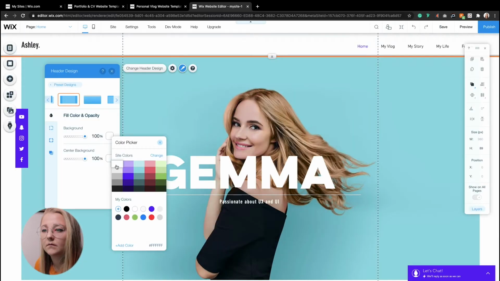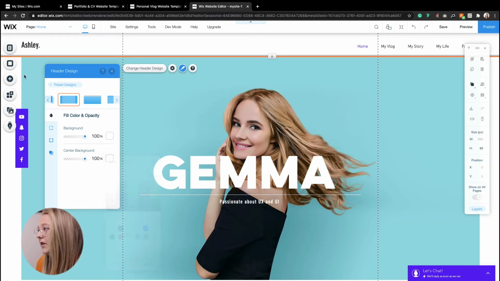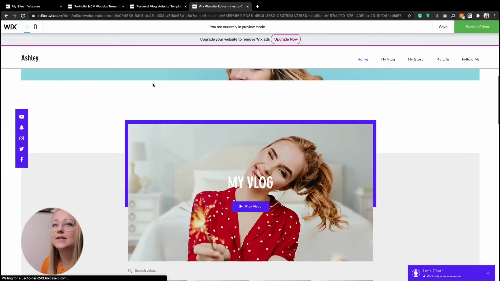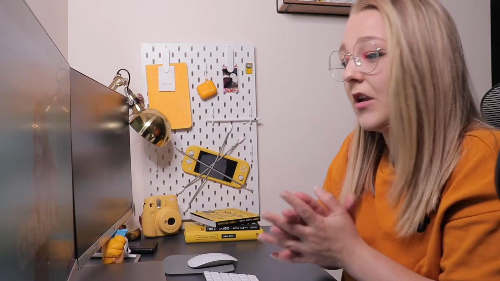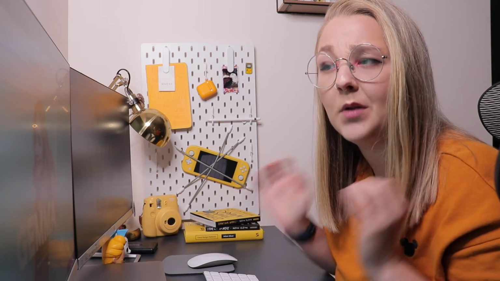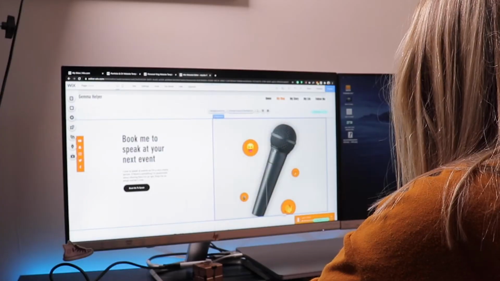Okay. I think that's fixed it. Preview it. Yes. Okay. So right off the bat, I think this is quite an easy software to use. So now I'm just going to play about with this and you guys can just watch me do the process and see what I come up with.